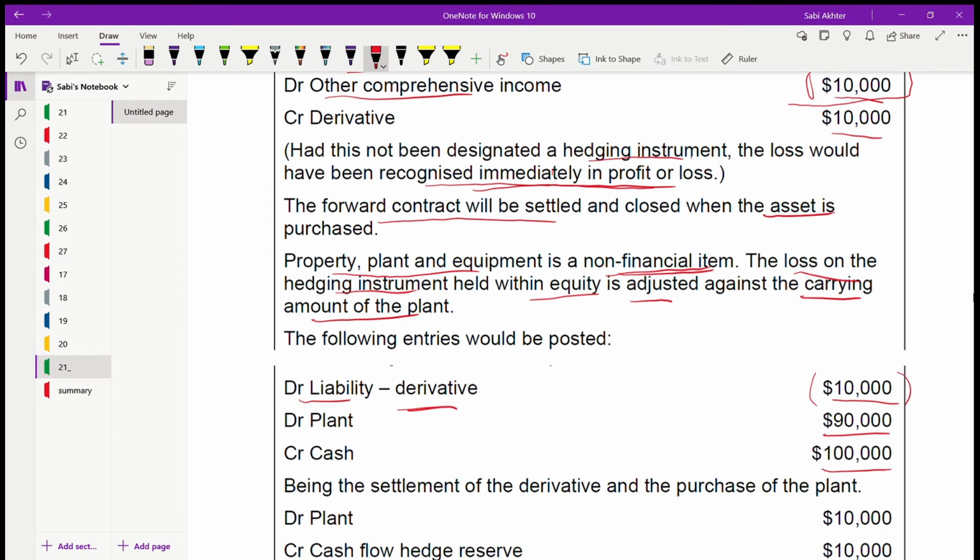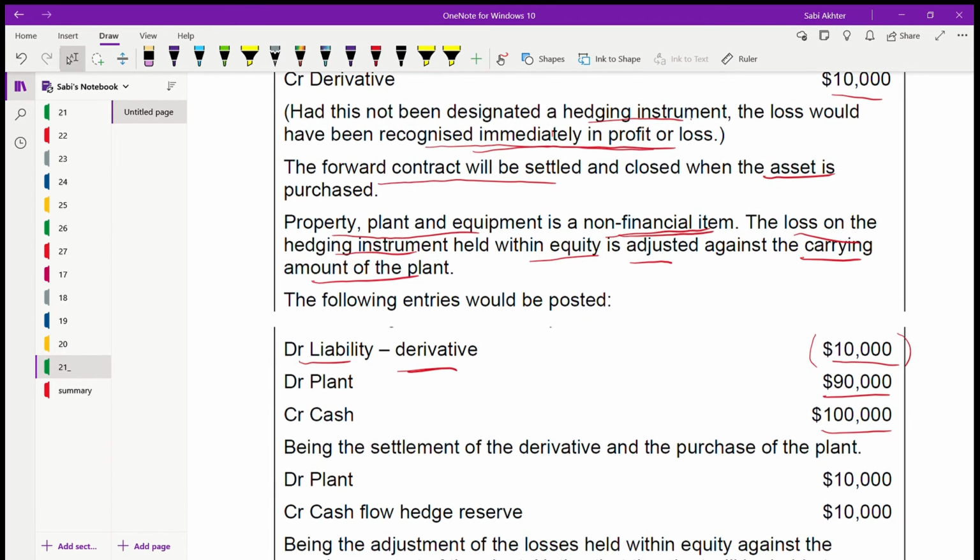That's why you're debiting it. You are debiting a liability, okay? This time this is not an asset, it's a liability. Because when you're purchasing it, you are fulfilling a liability. So your liability amount will reduce.